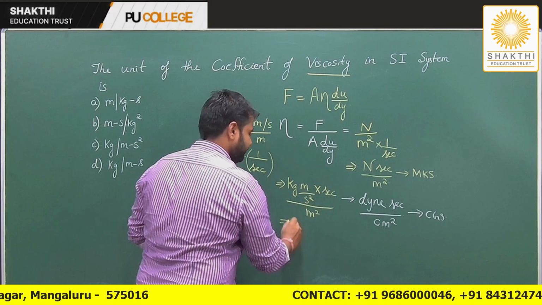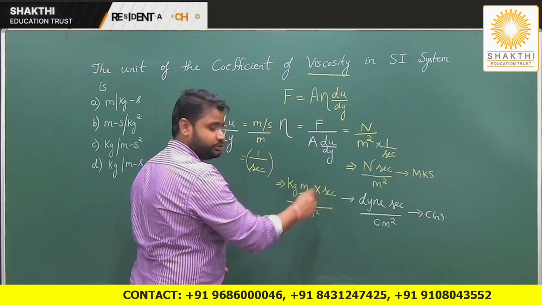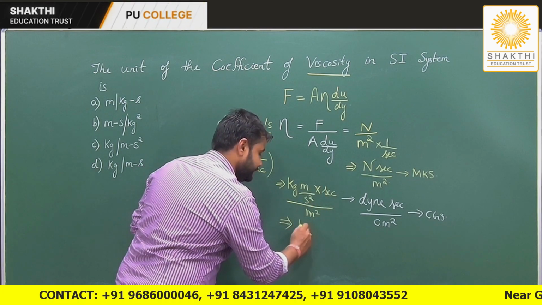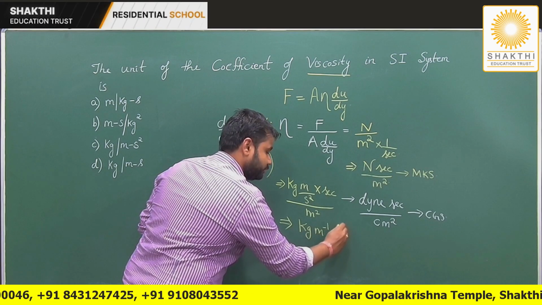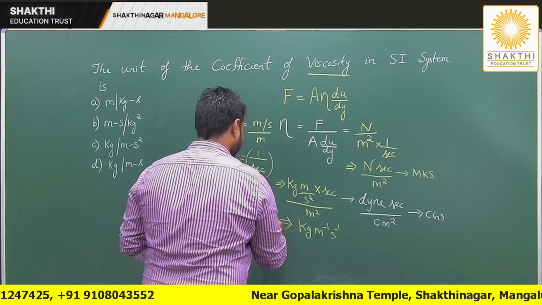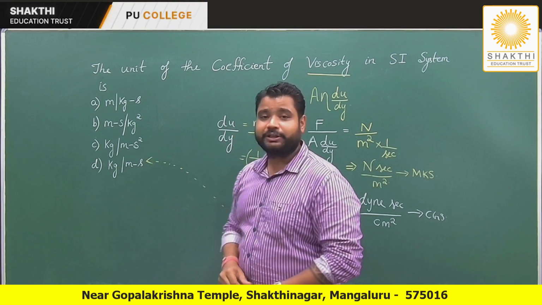Can I simplify this? Second and second get cancelled. When the meter square goes to the numerator, I get kg meter to the power minus 1 second to the power minus 1. So can you observe now the options? Can you see in the options?